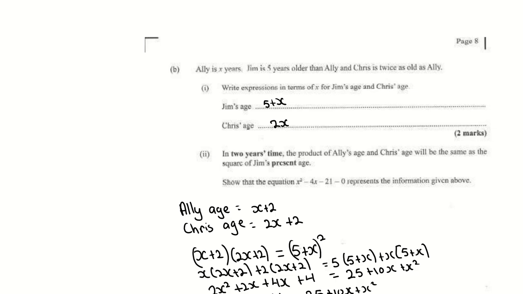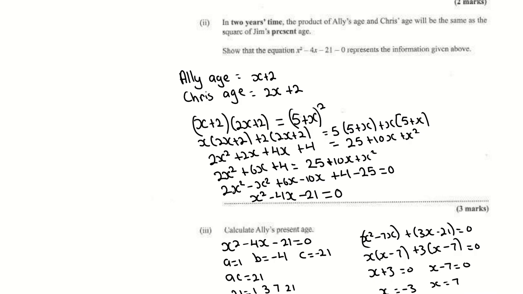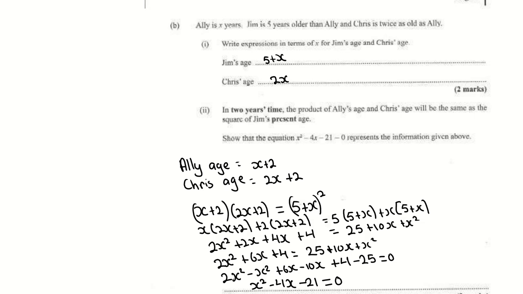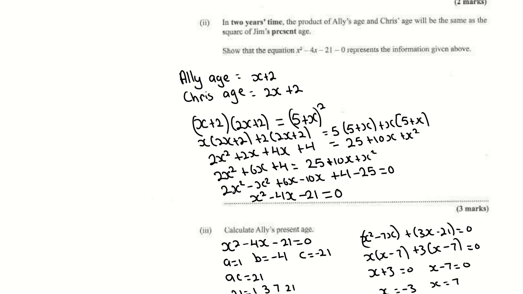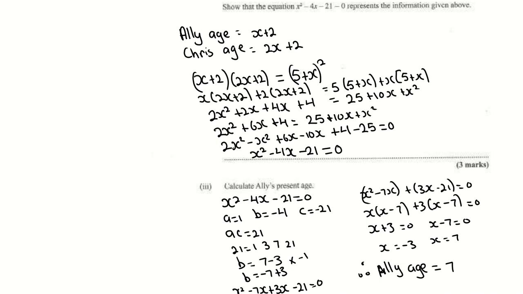In 2 years' time, the product of Ali's age and Chris' age will be the same as the square of Jim's present age. So in 2 years' time, Ali's age will be x plus 2, Chris' age will be 2x plus 2, and Jim's present age is 5 plus x. So I'm going to multiply x plus 2 by 2x plus 2. Take your first term from your first bracket, multiply by your second bracket. Take your second term from your first bracket, multiply by your second bracket.